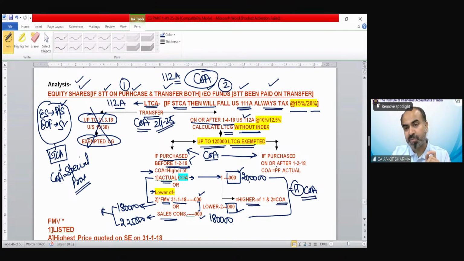If these securities have been purchased on or after 1st February 18, then cost of acquisition would be normal purchase price. There is nothing to compare, etc. So what do you think in the examination? Which kind of question would be there? Before 1st February 2018 purchase or on or after 1st February 2018 purchase? What do you think? In the examination, if the question would be there, so that would be for this part, before 1st February 18, or that would belong to this value, 1st February 2018, on or after?